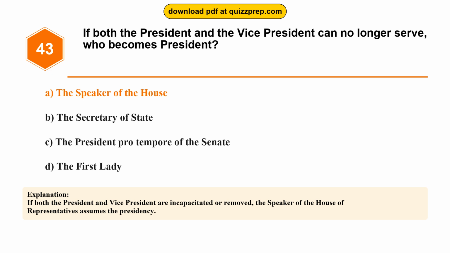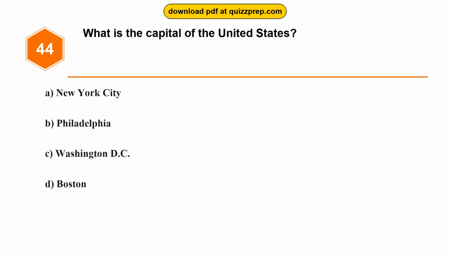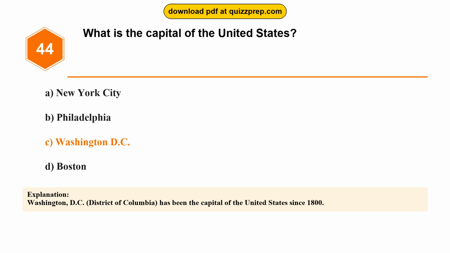Question 44. What is the capital of the United States? Option A, New York City. Option B, Philadelphia. Option C, Washington, D.C. Option D, Boston. The correct answer is option C, Washington, D.C. Washington, D.C., District of Columbia, has been the capital of the United States since 1800.